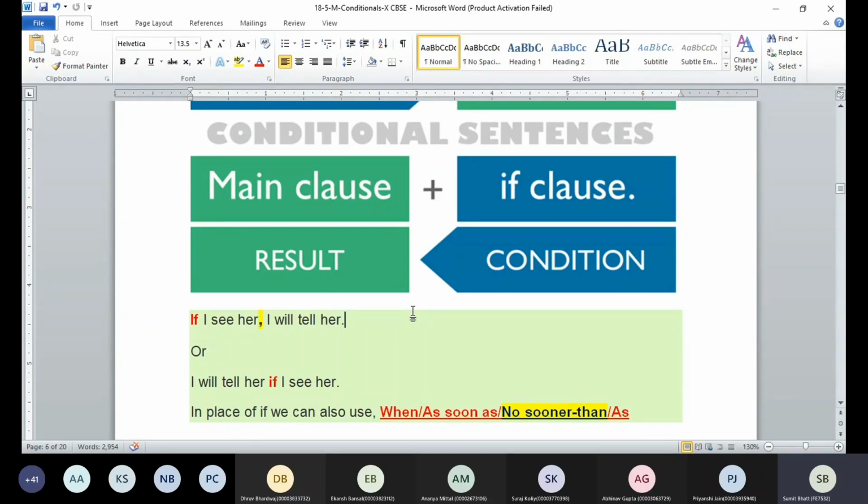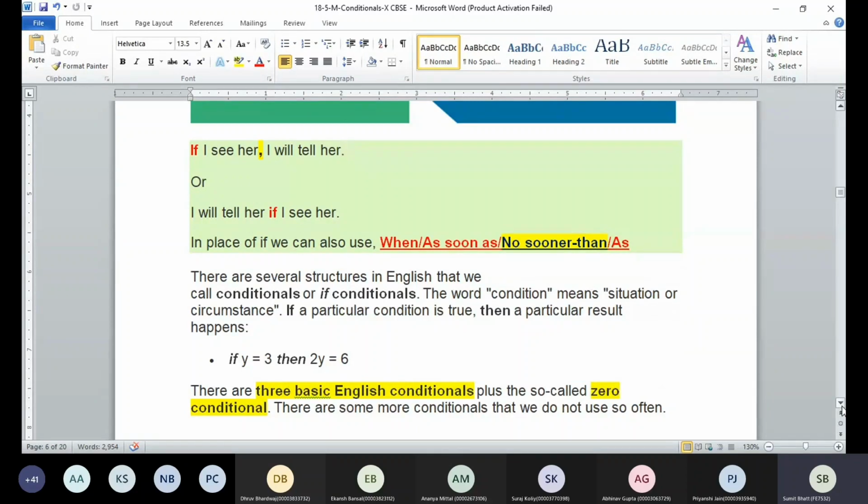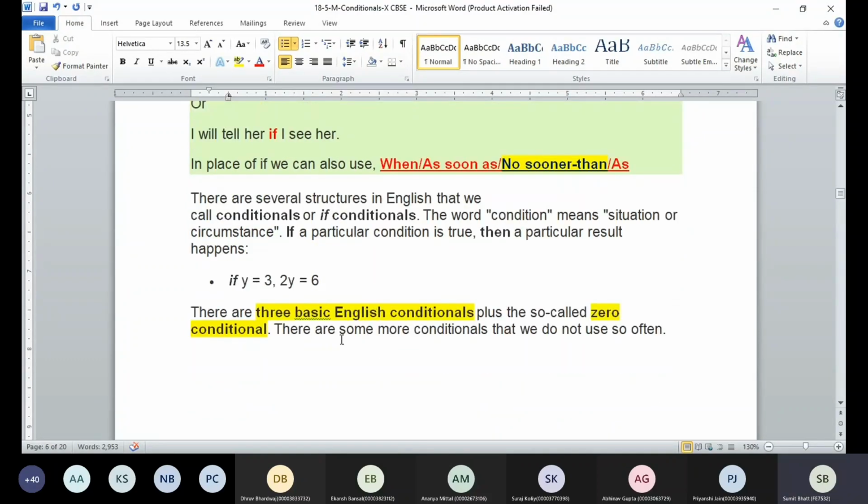If the first condition is fulfilled, based on that, something is going to take place in the future. Now, we use conditions in day-to-day life also, and in mathematics also. Like if you say, if y is equal to 3, then 2y is equal to how many? 6. We can also say 2y is equal to 6 if y is equal to 3. Getting it? Now there are 3 basic conditions, guys, and then 1 is going to be a zero condition. Altogether, how many conditions do we have? 4. Great.